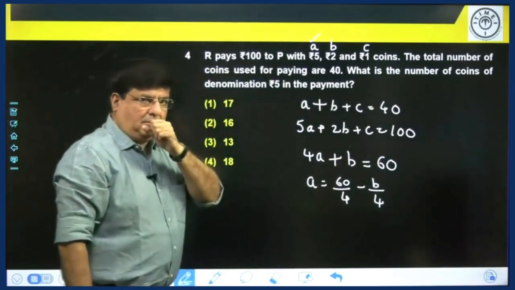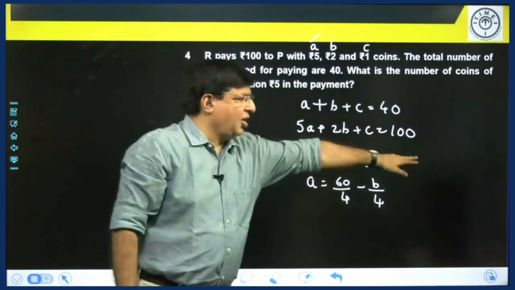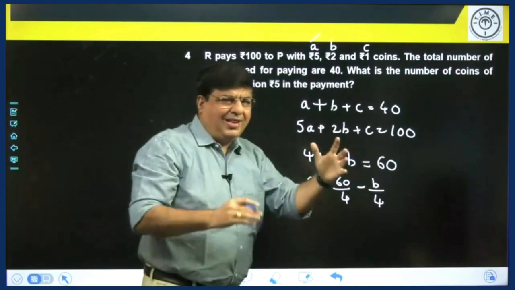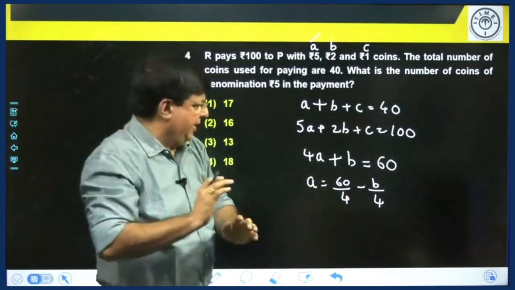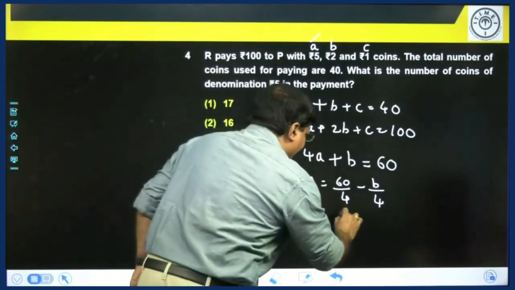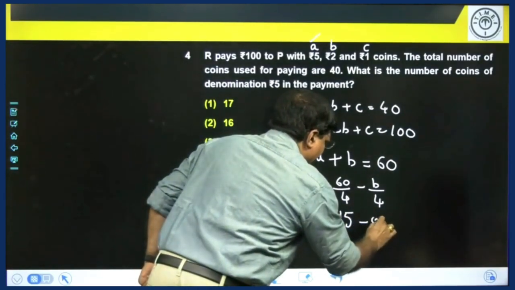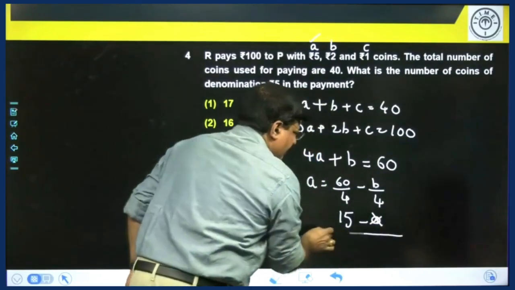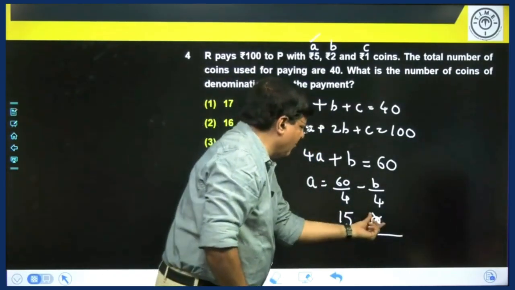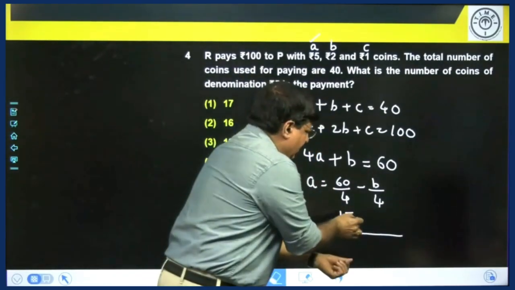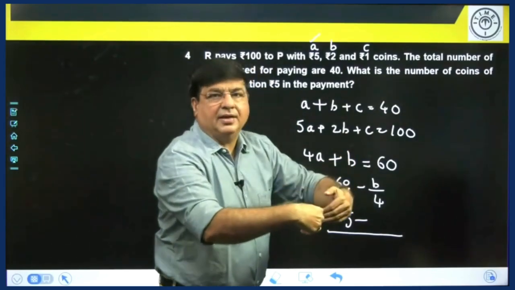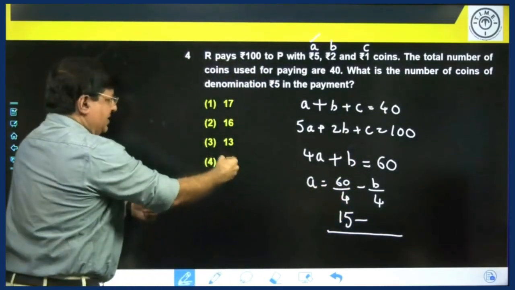Okay. So A is here, B is gone that side, divided by 4. All that I will not write it. We will do it in the mind. 60 by 4 is 15 and minus something, whatever you get here. 15 minus whatever value you get here is always less than 15. So what is the option which is less than 15?